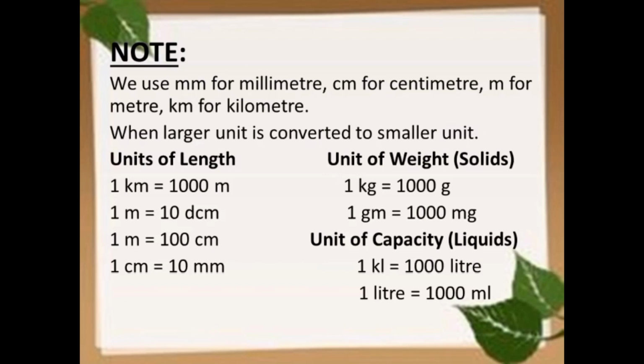And while converting a larger unit to a smaller unit, in case of units of length, 1 kilometer is equal to 1000 meter, 1 meter is equal to 10 decimeter, 1 meter is equal to 100 centimeter, 1 centimeter is equal to 10 millimeter. In case of units of weight, that is solids, 1 kg is equal to 1000 gram, 1 gram is equal to 1000 milligram. And in case of units of capacity or liquids, 1 kiloliter is equal to 1000 liter, and 1 liter is equal to 1000 milliliter. Hopefully it is clear to you.